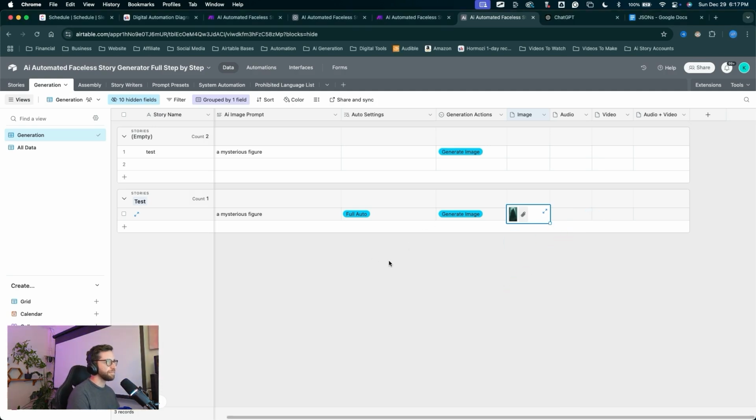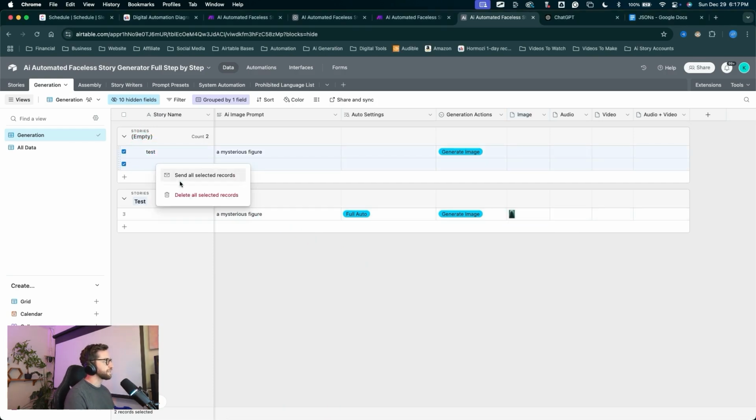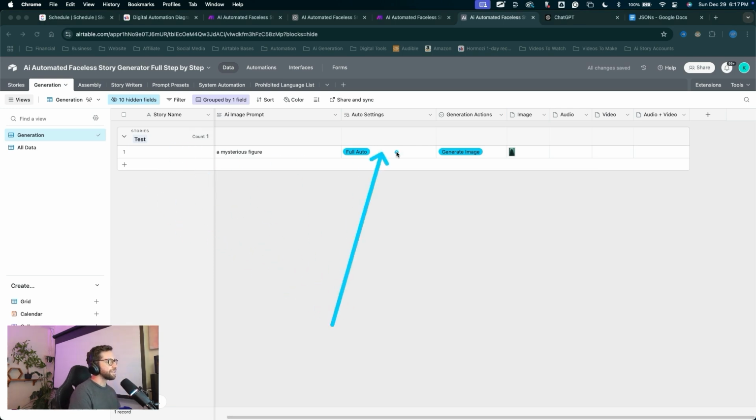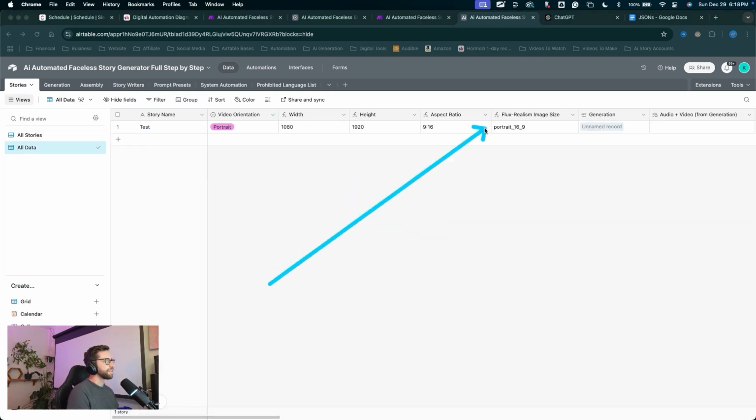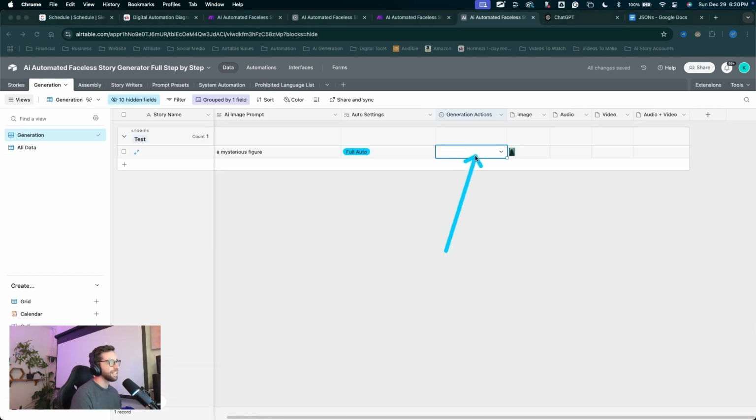Just to clear things up, make it less confusing, I'm going to delete out our other test records over here, select both of those boxes, right click and delete those records. Now the only one we're testing is our actual story that we started over here. We can see in our generation table, we've got those records linked up. Great, so we can hit the next action here.